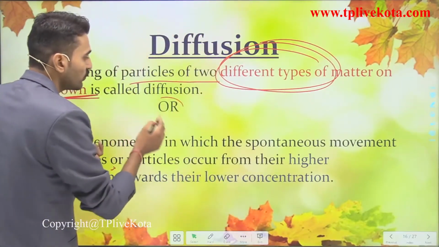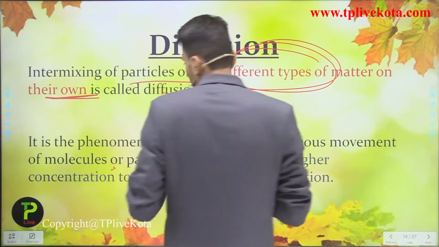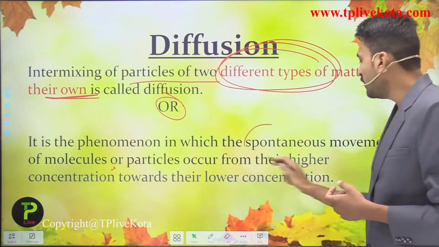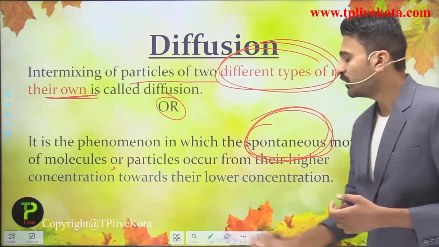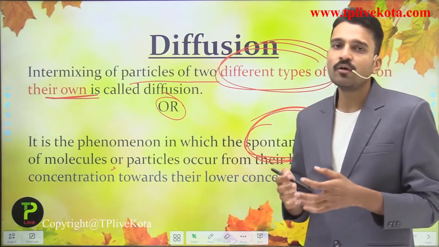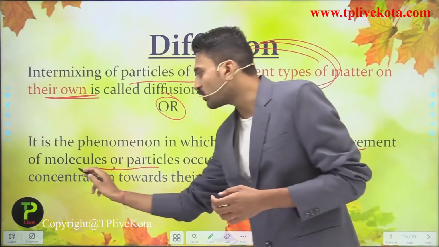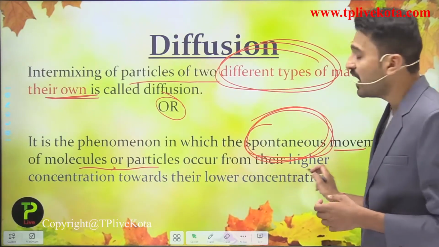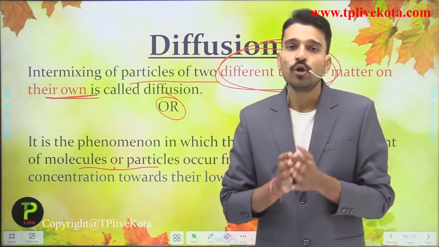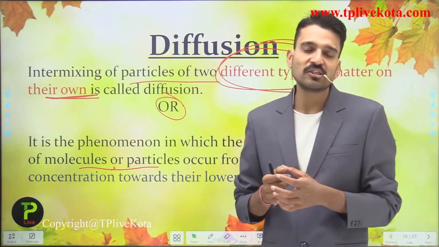Or you can also see the other definition, that is the phenomenon in which the spontaneous. So what is the meaning of spontaneous? That is on their own. It is happening on its own. It is a phenomenon in which the spontaneous movement of molecules or particles occurs from their higher concentration region towards the lower concentration region.